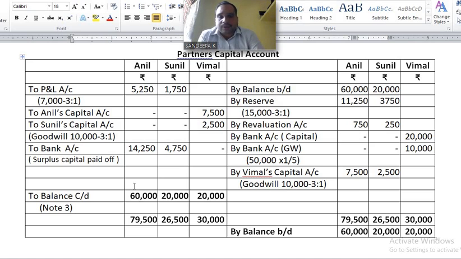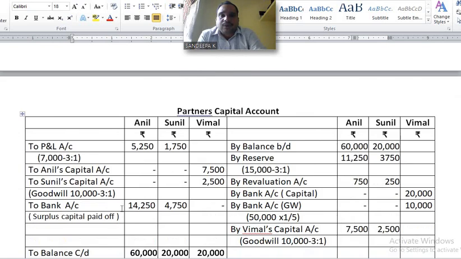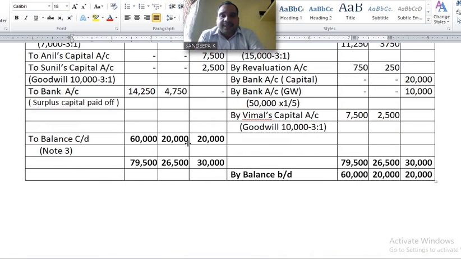First write down the closing balance of partners' capital. Please see note number 3. There you have entered 60,000, 20,000, 20,000. You have to enter that first, and while entering, leave two lines.